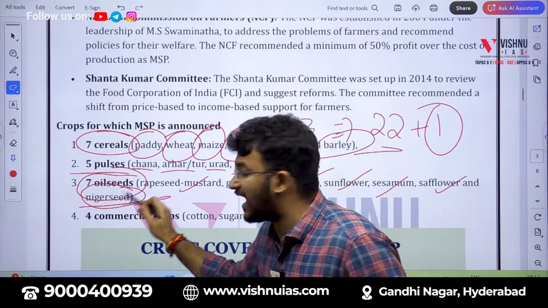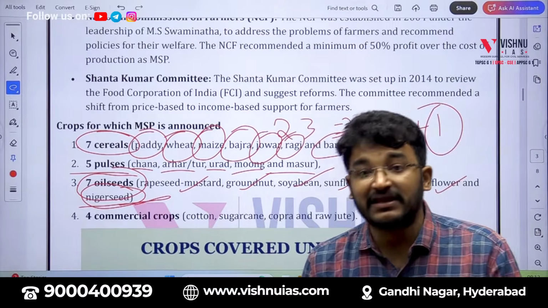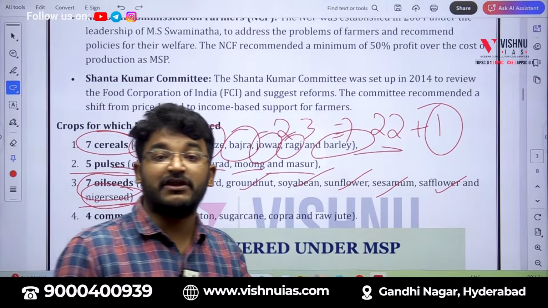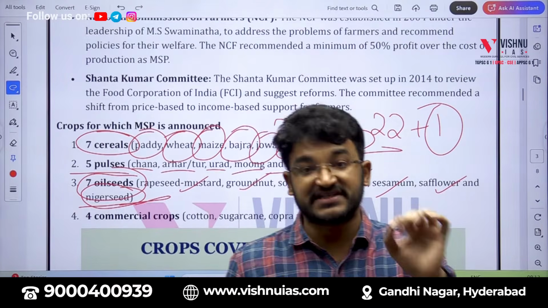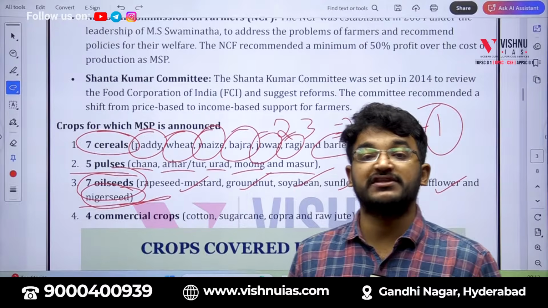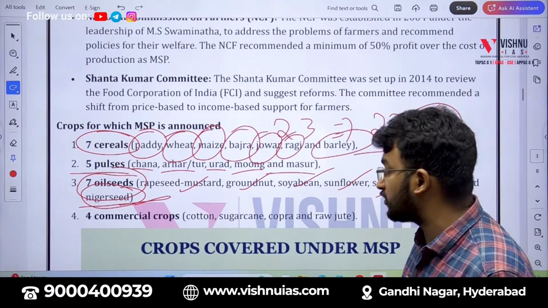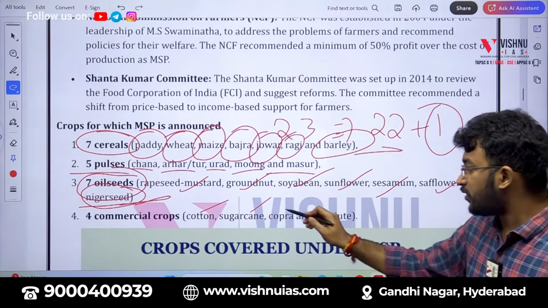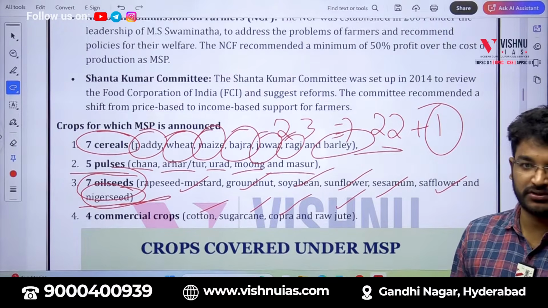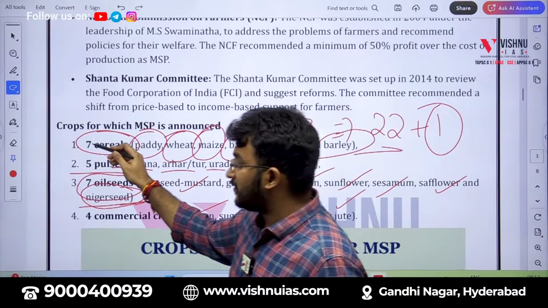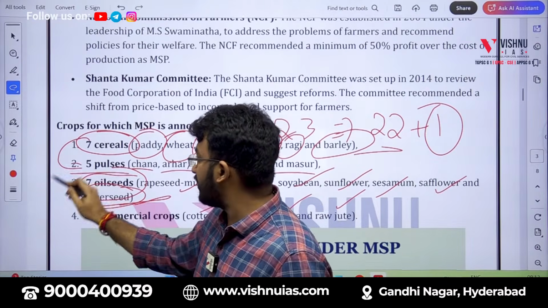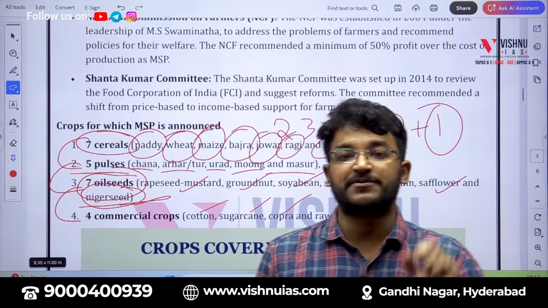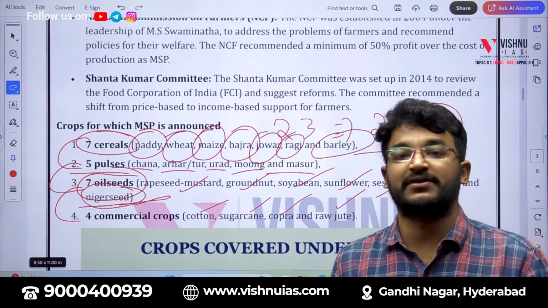Okay, the question has been asked from here. And if a question comes whether MSP will not be given for any commercial crops, this is wrong, because MSP will also be announced for 4 commercial crops, that is cotton, sugarcane, copra and raw jute. In this manner, 7 plus 5, 12, 12 plus 7, 19, 19 plus 4, 23. For 23 crops, MSP will be announced.